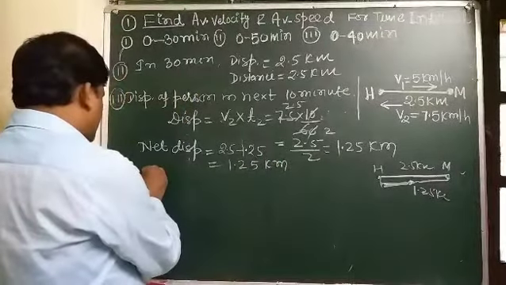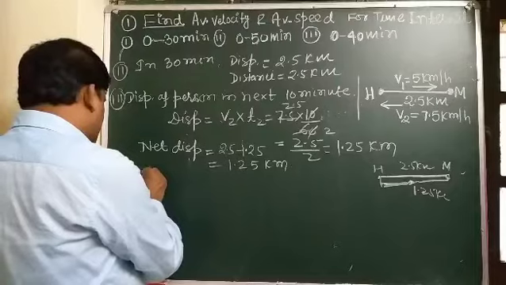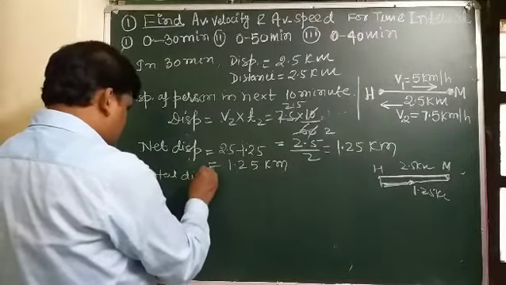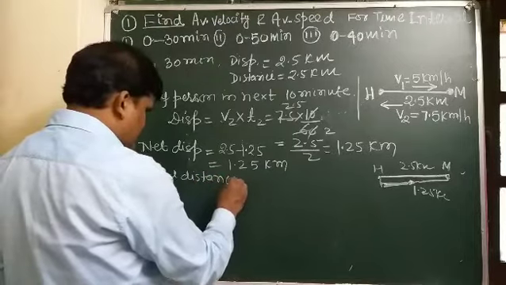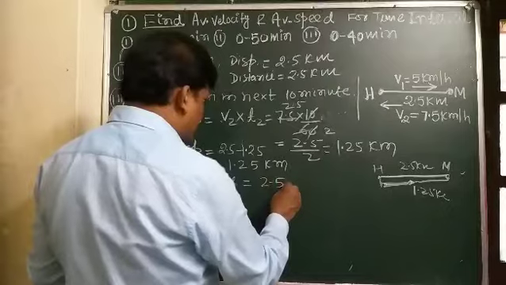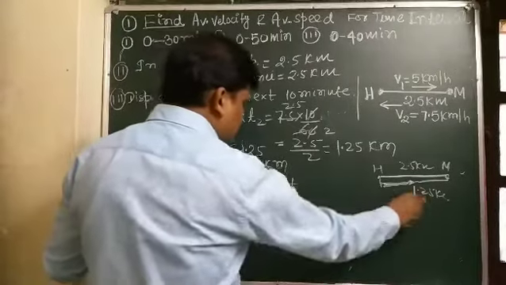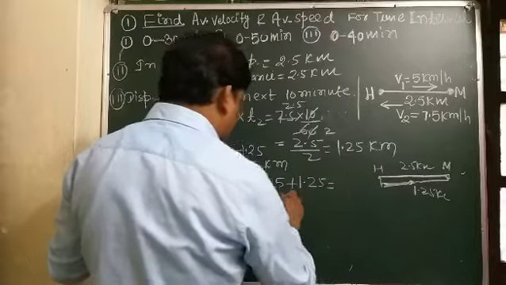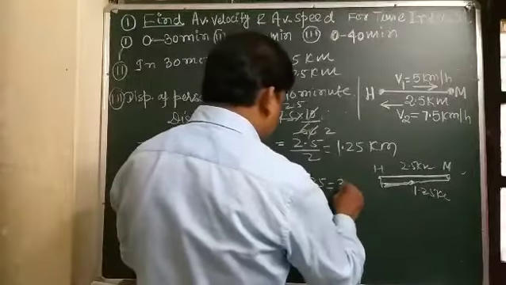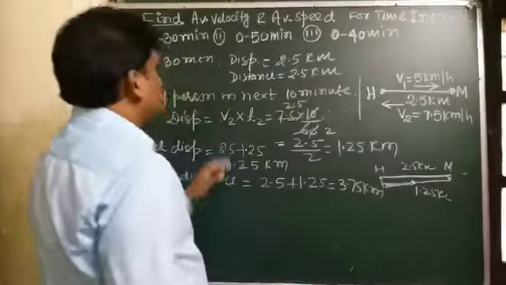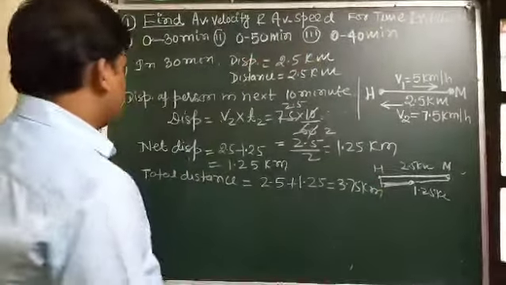And total distance is a scalar quantity, so total distance traveled by the person, first 30-minute distance is 2.5 kilometer, and next 10 minutes 1.25 kilometer, so it comes out to be 3.75 kilometer.